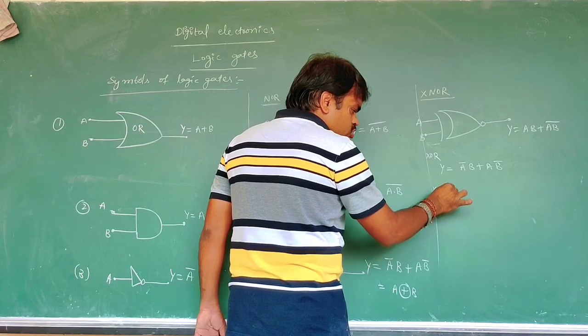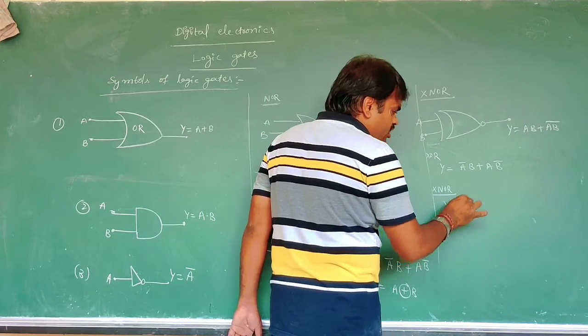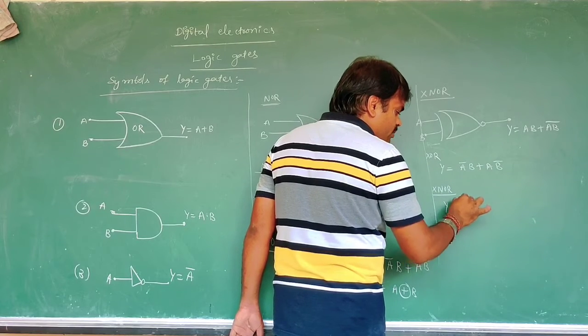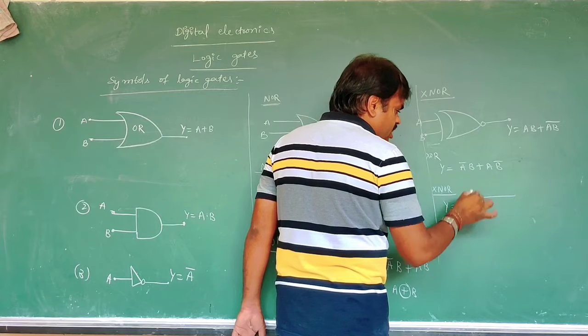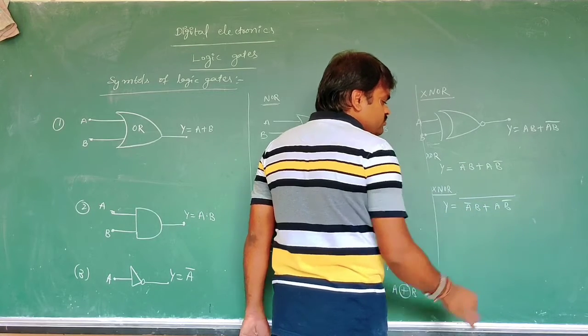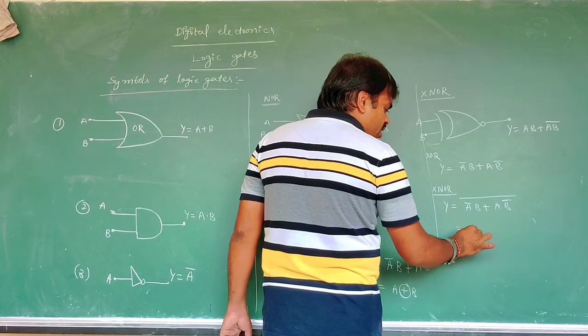XNOR gate, it is also one type of problem. Here you see that the XNOR gate output is what? The complement of these. That means the XNOR gate is the complement of the XOR gate: A bar B plus A B bar, now with the whole bar. What do you write?